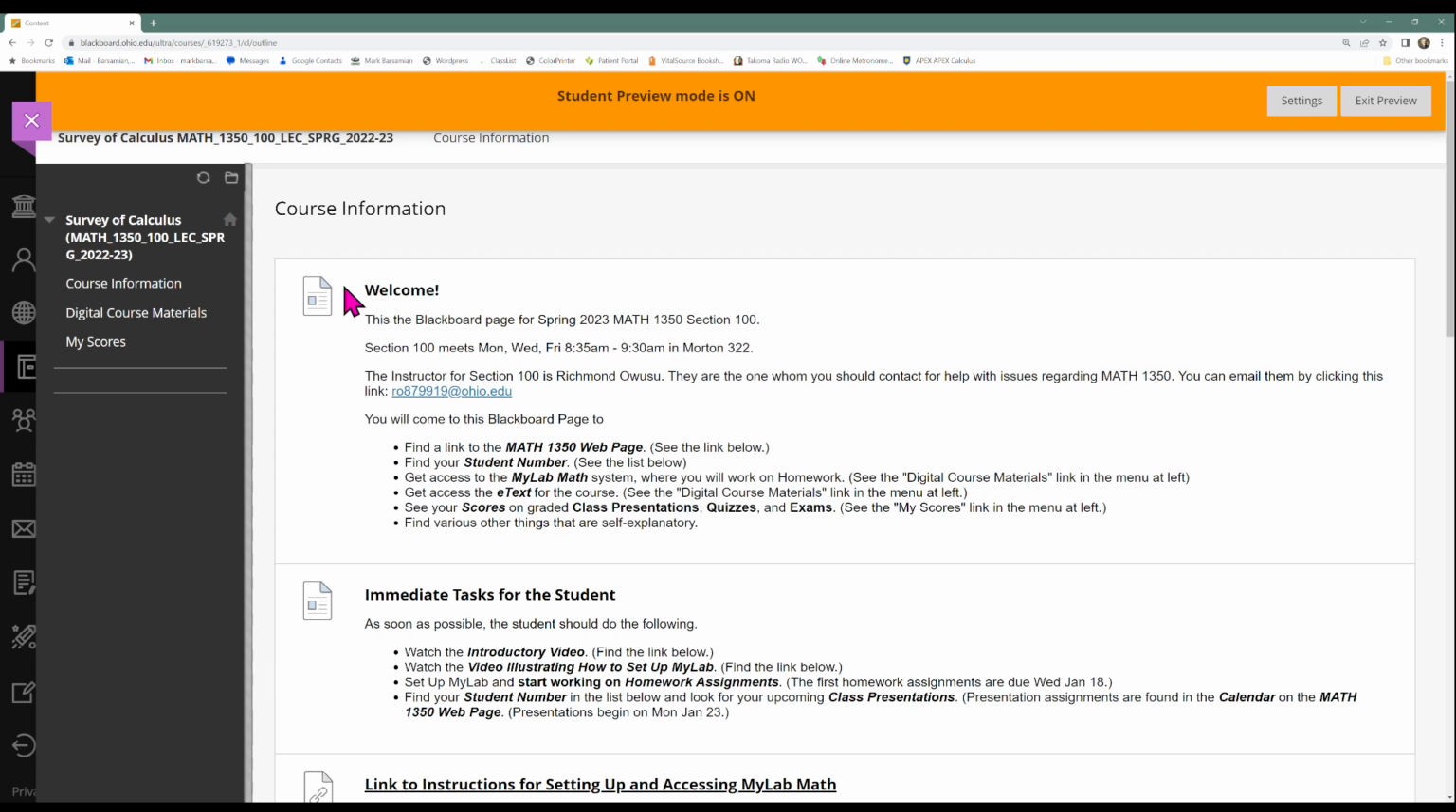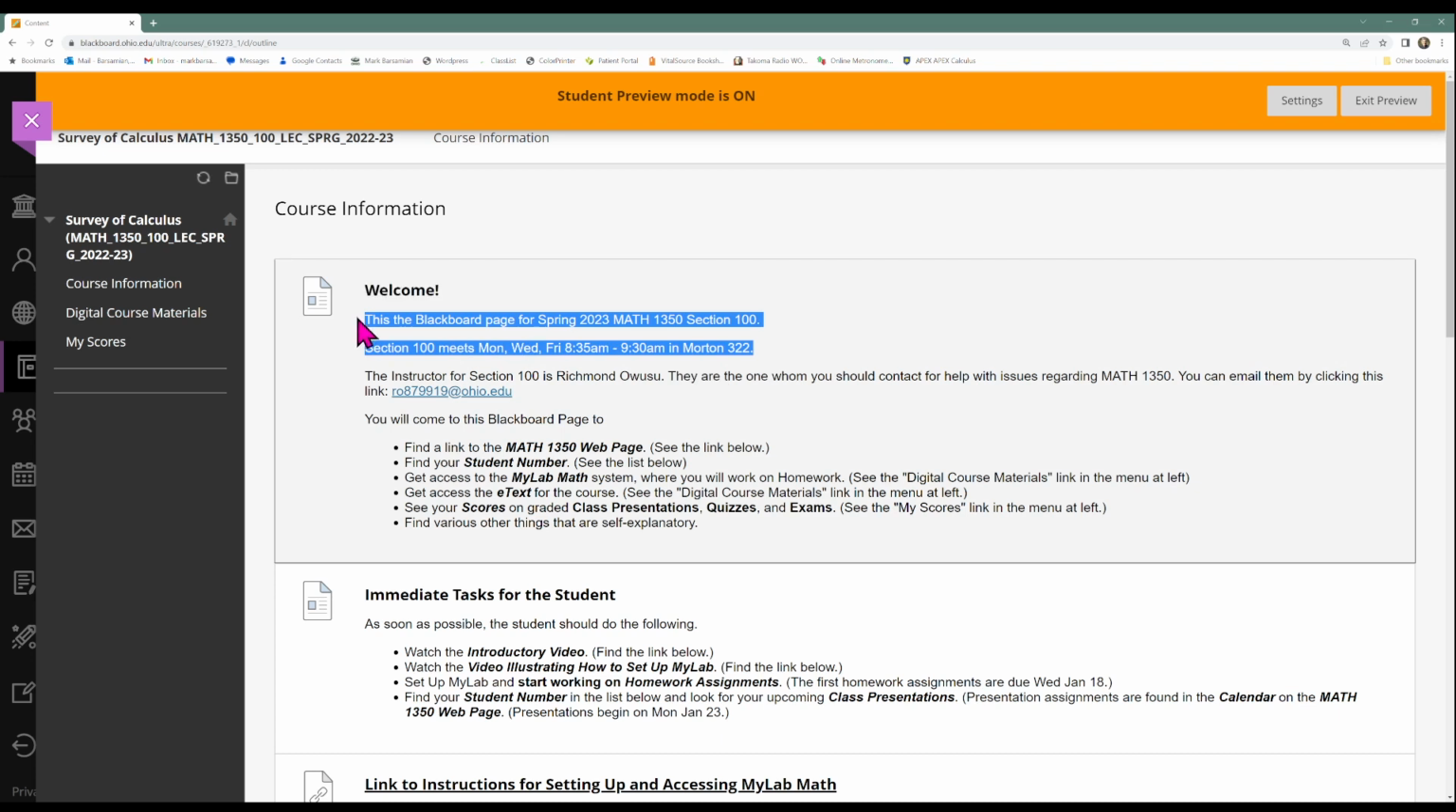So here on this course information page, there's information about your particular section, where and when your section meets, and also your instructor for your particular section and your instructor's email. It's your instructor that you should contact for help with issues regarding Math 1350.